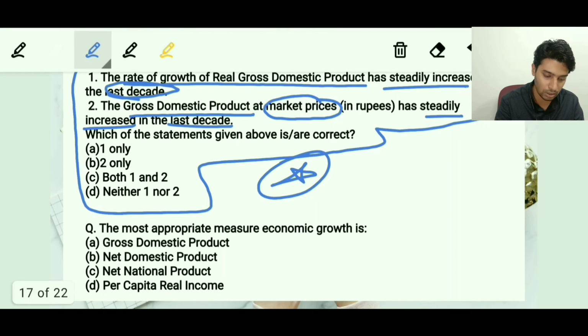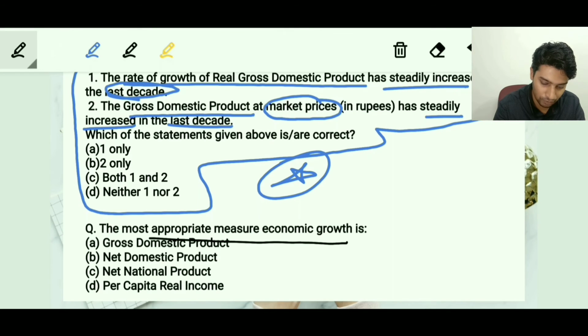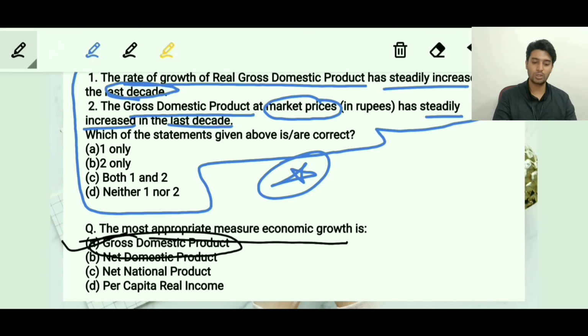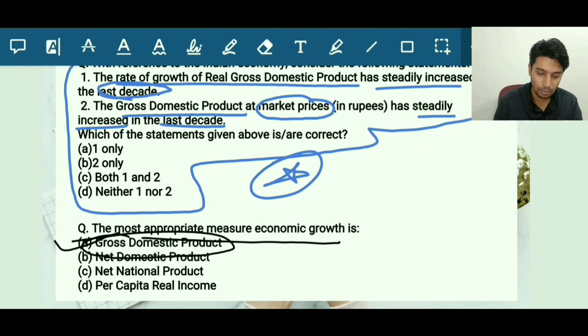Okay, moving on to the next question. The next question is about the most appropriate measure of economic growth. We all know, we discuss it almost every day. It's nothing but the GDP. GDP is the most appropriate because we can make international comparisons and cross-year comparisons. Besides, in net measures we tend to have depreciation rates also, so by avoiding depreciation we avoid lower reliability caused by governments changing depreciation. That's the reason why we prefer gross domestic product, GDP, as a better indicator of economic growth in a country. Moving on to the next question.